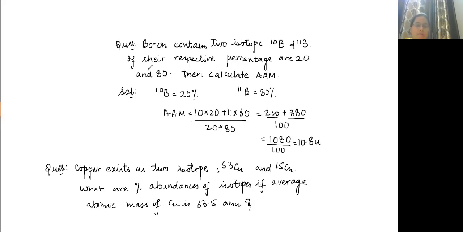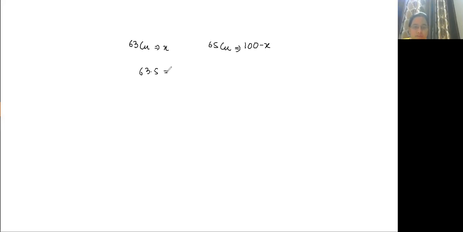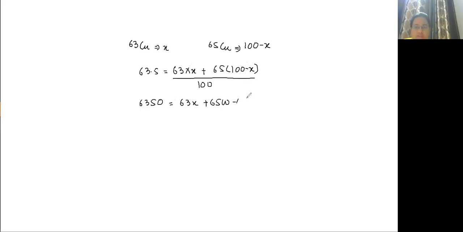63 copper is X. 65 copper is 100 minus X. Okay. So it will be 63.5. 63 into X plus 65 into 100 minus X, and total is 100. So this is 6350 equals 63x plus 6500 minus 65x.